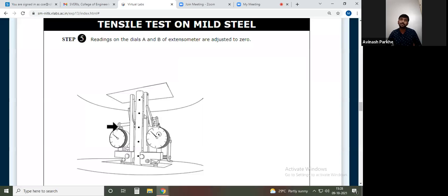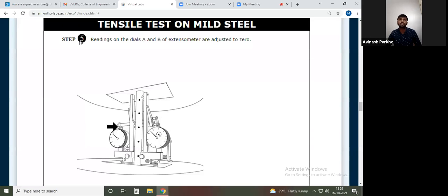So once the specimen is fitted in the machine and the dial gauge indicators are attached, we have to make their reading equal to 0. Therefore, we can start the actual reading from the 0 point.